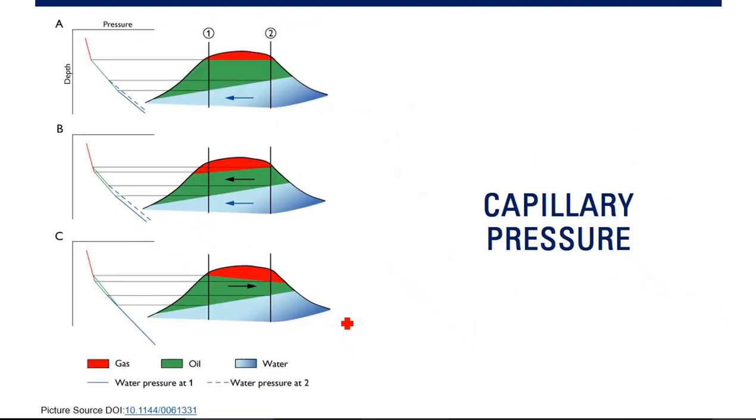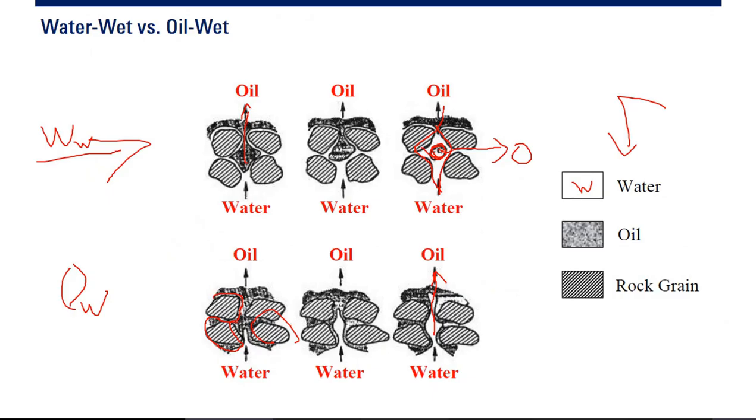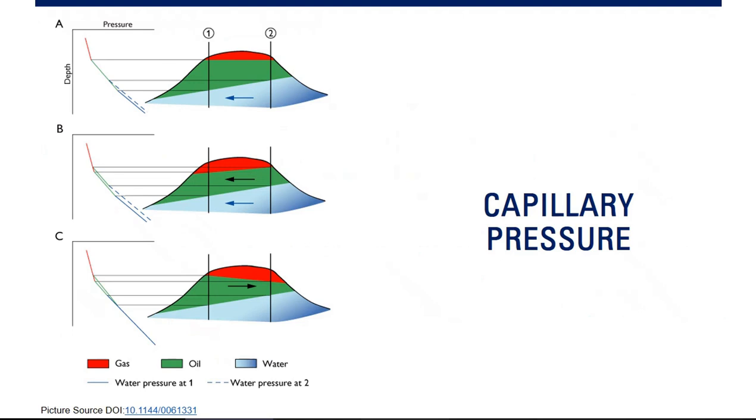Okay, so that's for wettability. And the next section is also very important. It's about capillary pressure. Okay, now we continue. Capillary pressure, you can check out this picture.